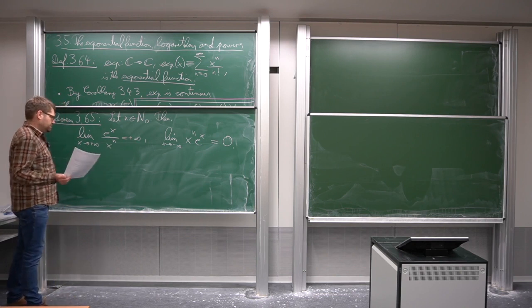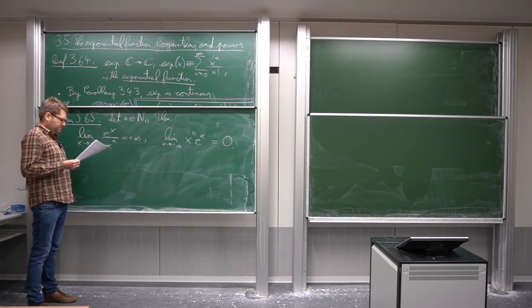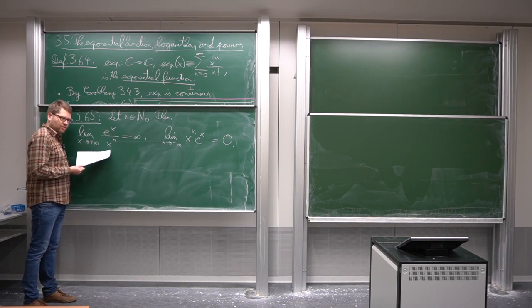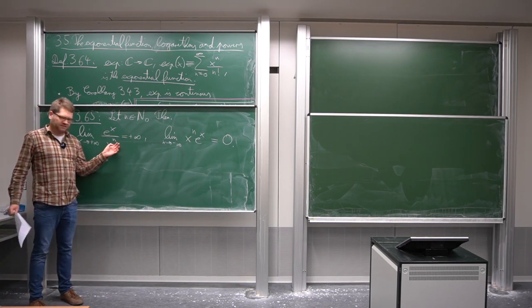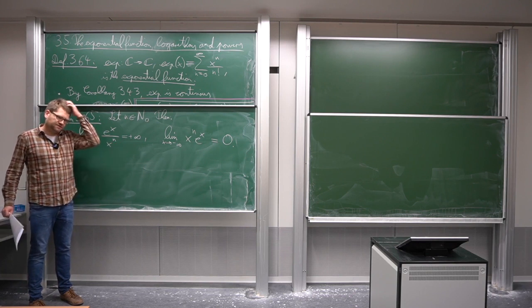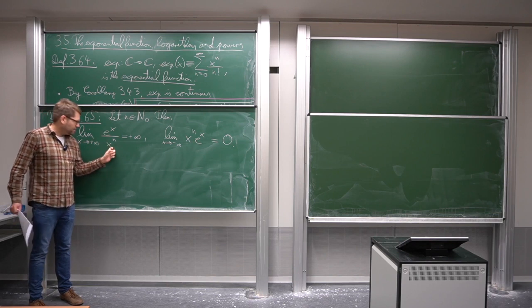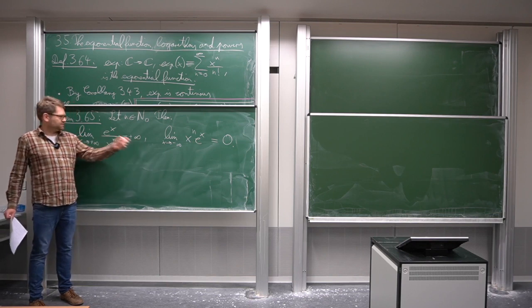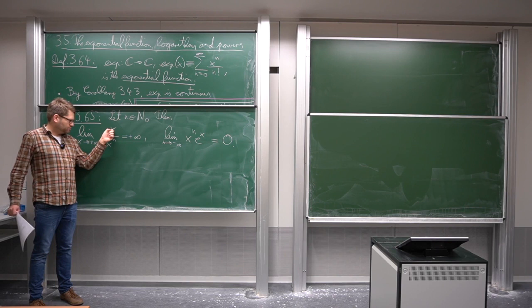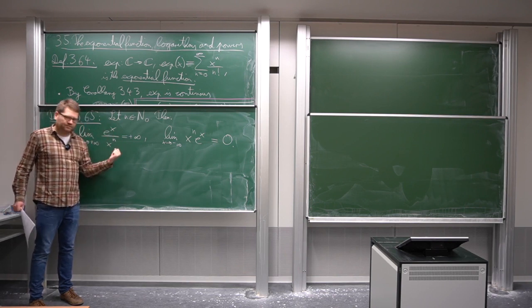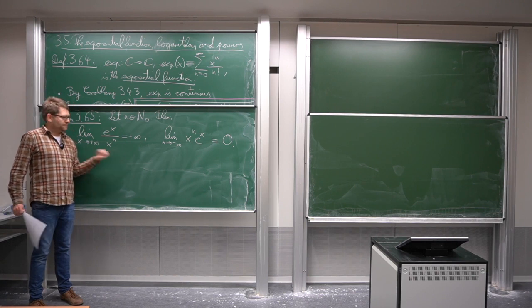Just very generally, I will formulate this as a remark later on, but here we see that even if we divide out some power, powers are functions which go to infinity as x goes to plus infinity, some really strongly growing functions, but even if we divide out this power, this is still going to plus infinity. So this really converges to plus infinity in a very fast way, namely it goes faster to plus infinity than every power.